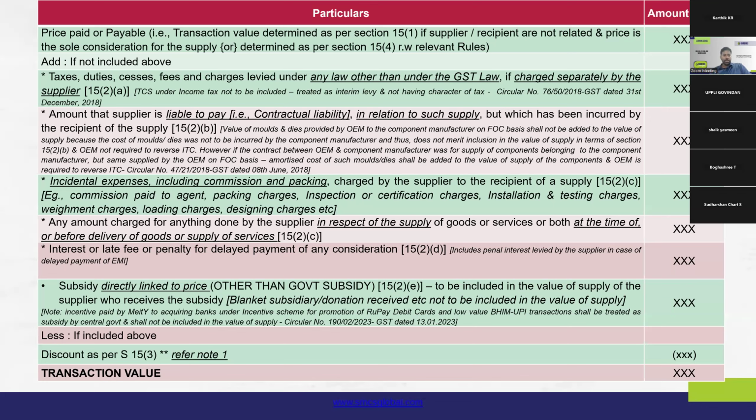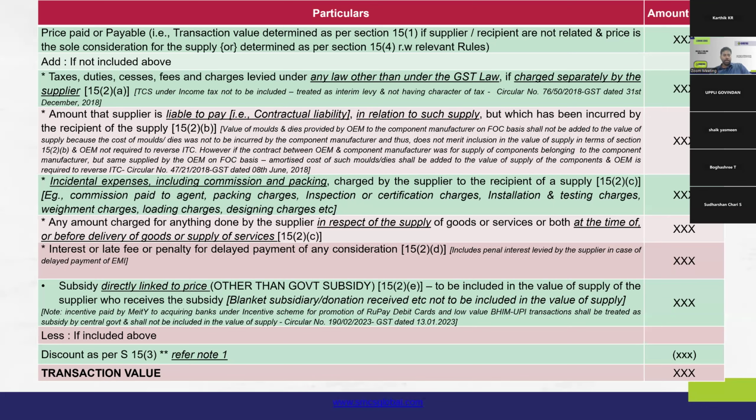First, under 15.2a, the taxes that are levied under other laws, if charged separately, are to be added. We saw that by Circular 76 of 2018, TCS was not considered as levy of tax and it should not be added to the value of supply for GST determination.